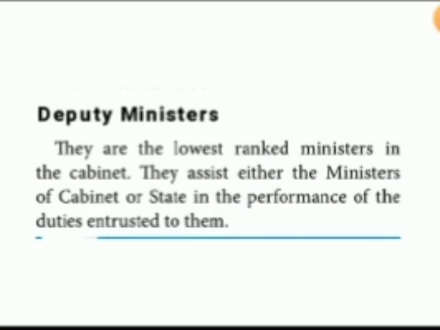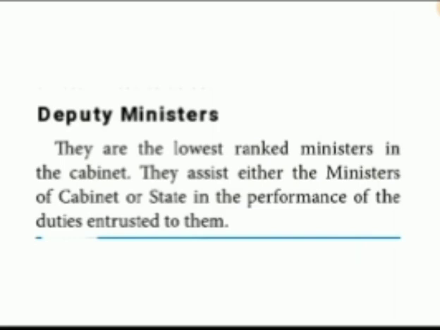Three types of ministers are there: cabinet ministers, state ministers, and deputy ministers. Cabinet ministers have more powers. For example, I told defense ministers, finance ministers, external affairs ministers, home affairs ministers, those people are considered cabinet ministers. State ministers should not interfere in the decisions of the cabinet ministers. Deputy ministers are considered the lowest ranked ministers. They can assist the ministers of the cabinet as well as the state ministers.